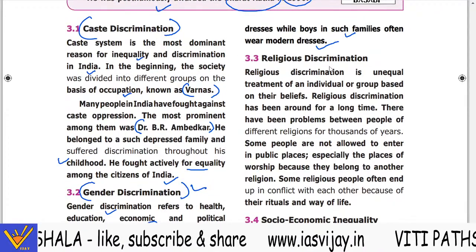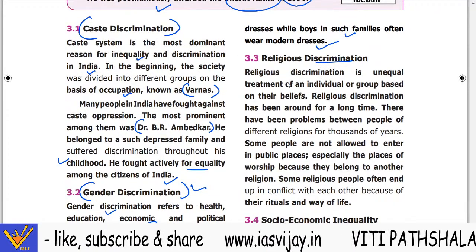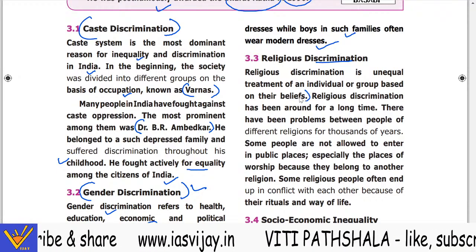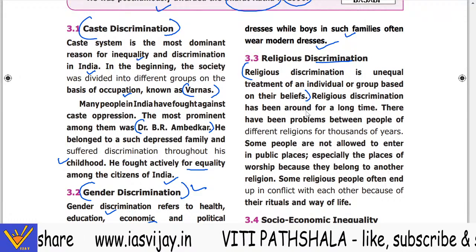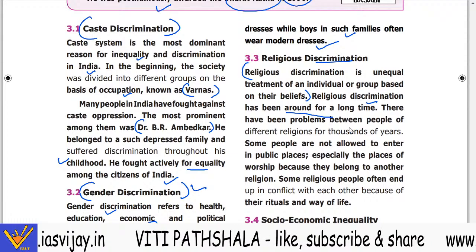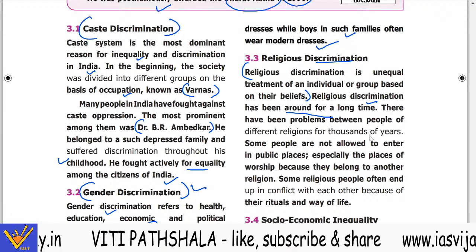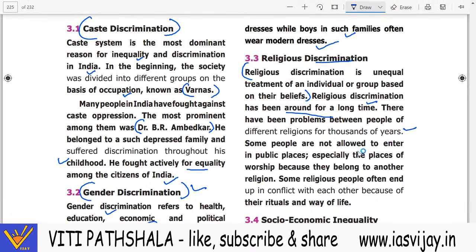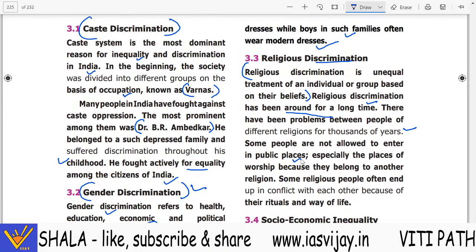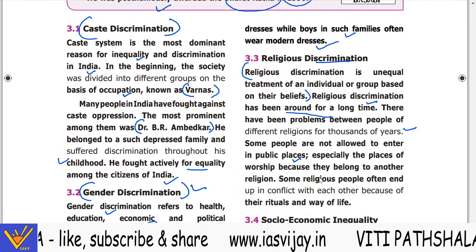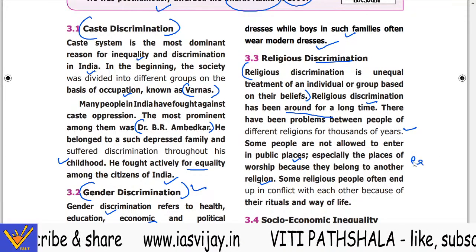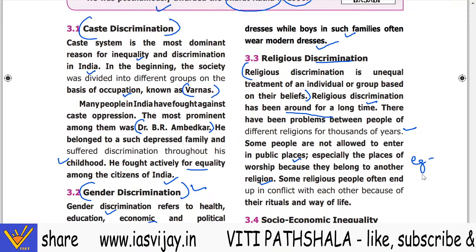Now, religious discrimination. Religious discrimination is unequal treatment of an individual or group based on their beliefs. Religious discrimination has been around for a long time. There have been problems between the people of different religions for thousands of years. Some people are not allowed to enter public places, especially places of worship, because they belong to another religion. Here you can give the example of the